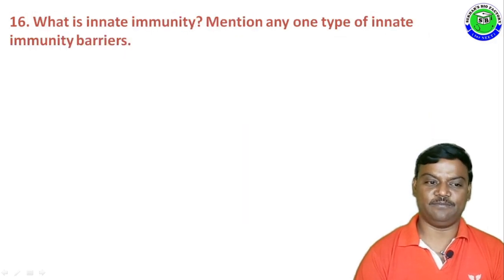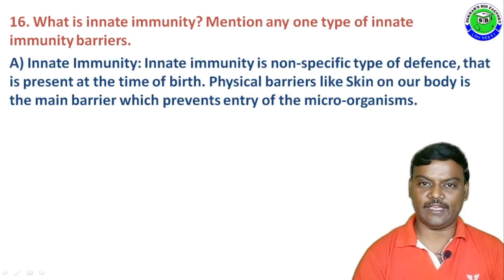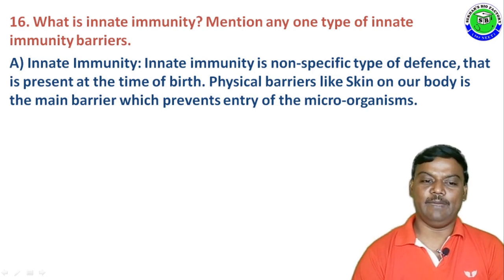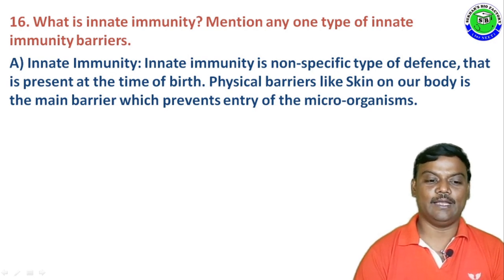Question number 16. What is innate immunity? Mention any one type of innate immunity barrier. The answer is: innate immunity is a non-specific type of defense that is present at the time of birth. Example, physical barriers like the skin on our body is the main barrier which prevents entry of